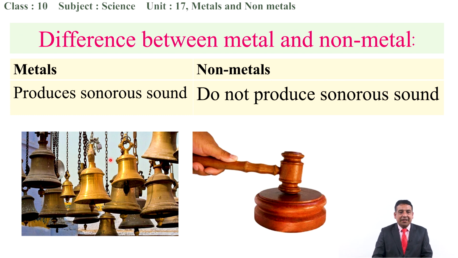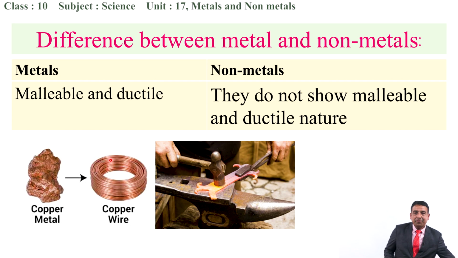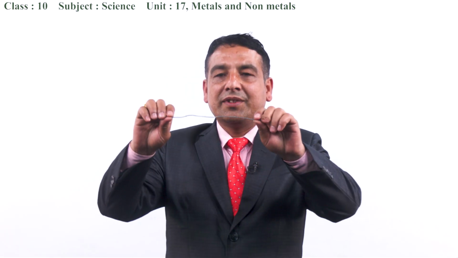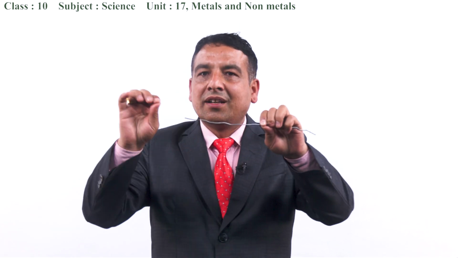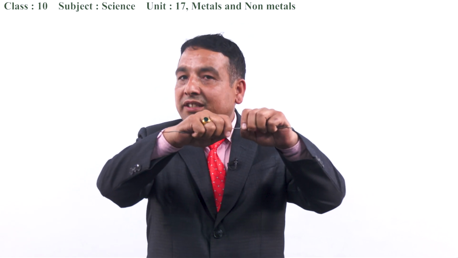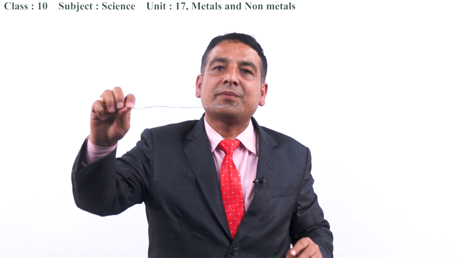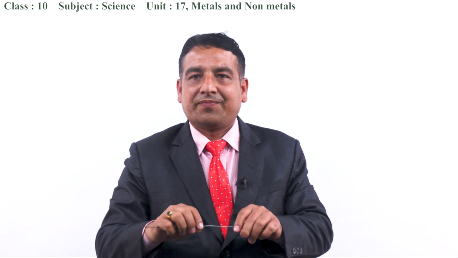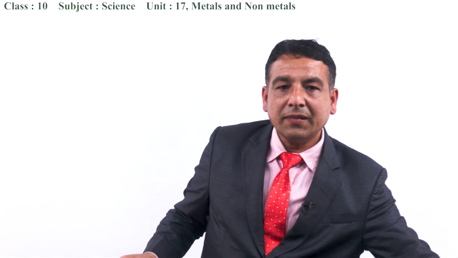Okay. Next one, malleable and ductile. It is a bit difficult term for you, but I will make it quite easy. Ductile means this is a wire. This wire has been made by stretching the metal away from each other. This nature of the metal is called ductility. That means it can easily be turned into wires.